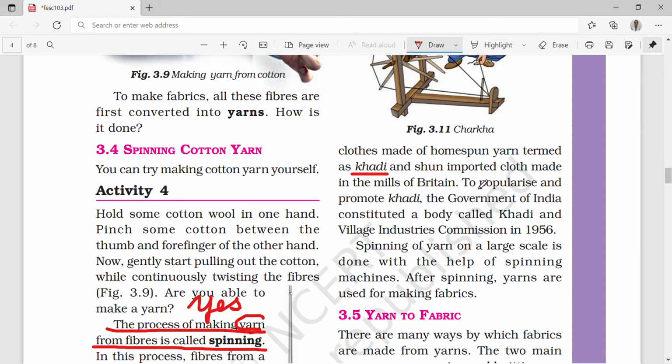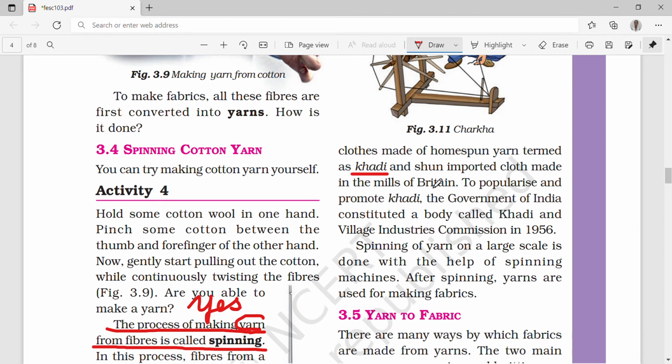He told everyone to make cloth at home themselves, and we will name it khadi. We have to stop taking the clothes that are imported from the mills of Britain.